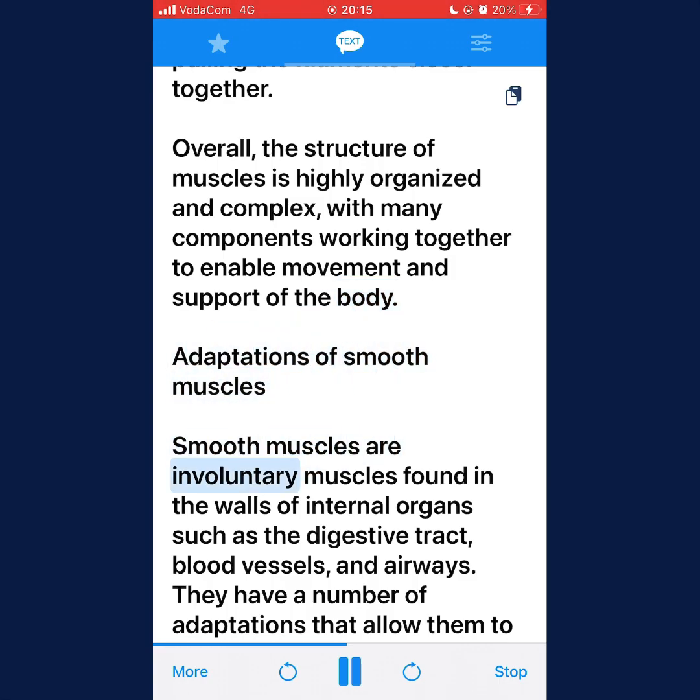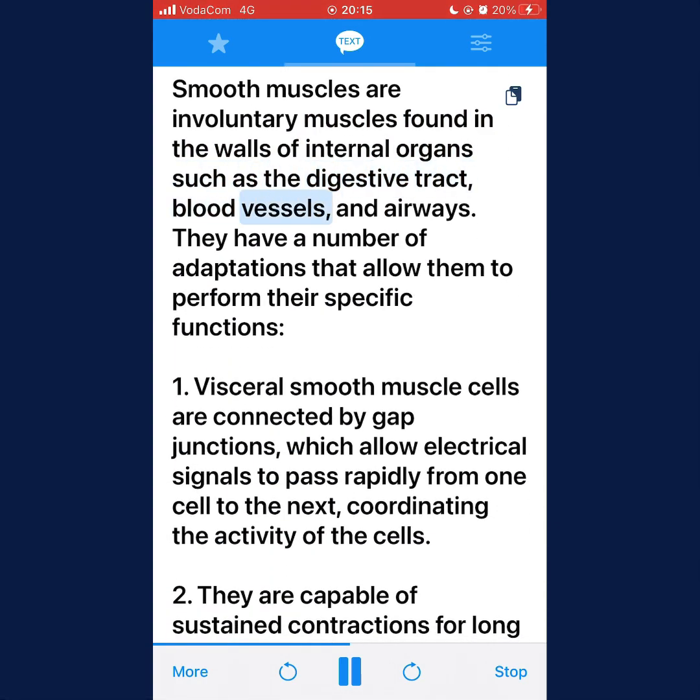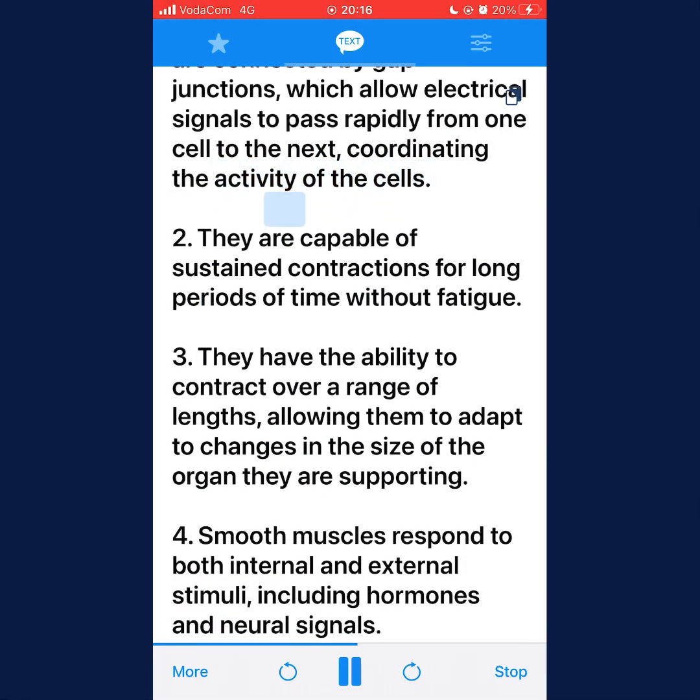Smooth muscles are involuntary muscles found in the walls of internal organs such as the digestive tract, blood vessels, and airways. They have a number of adaptations that allow them to perform their specific functions. 1. Visceral smooth muscle cells are connected by gap junctions, which allow electrical signals to pass rapidly from one cell to the next, coordinating the activity of the cells. 2. They are capable of sustained contractions for long periods of time without fatigue. 3. They have the ability to contract over a range of lengths, allowing them to adapt to changes in the size of the organ they are supporting.